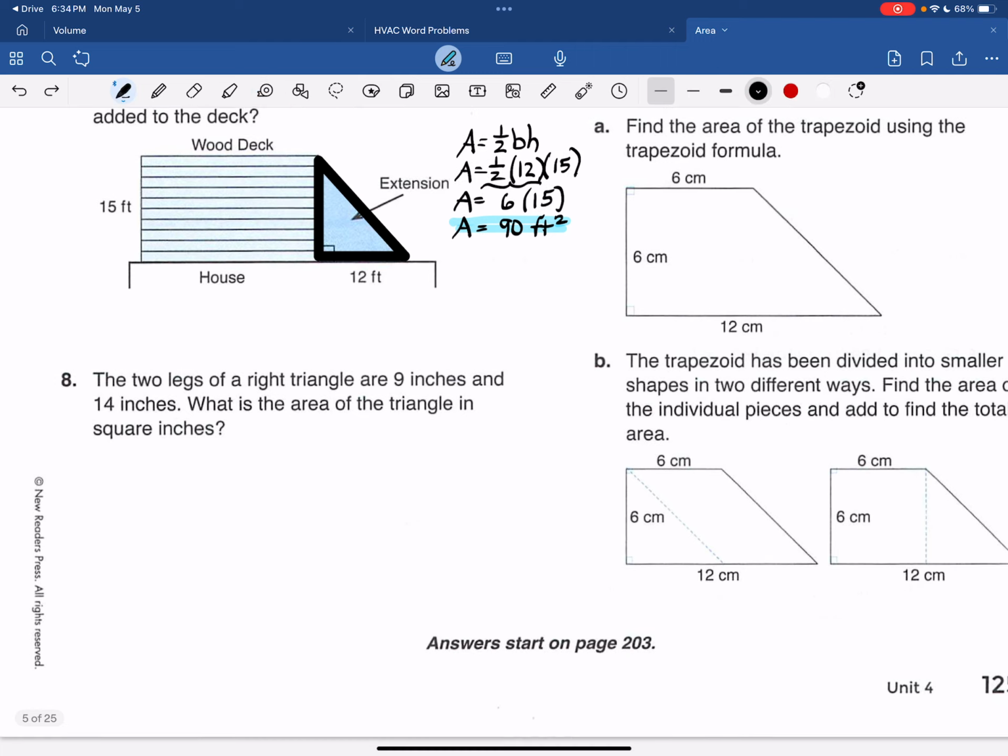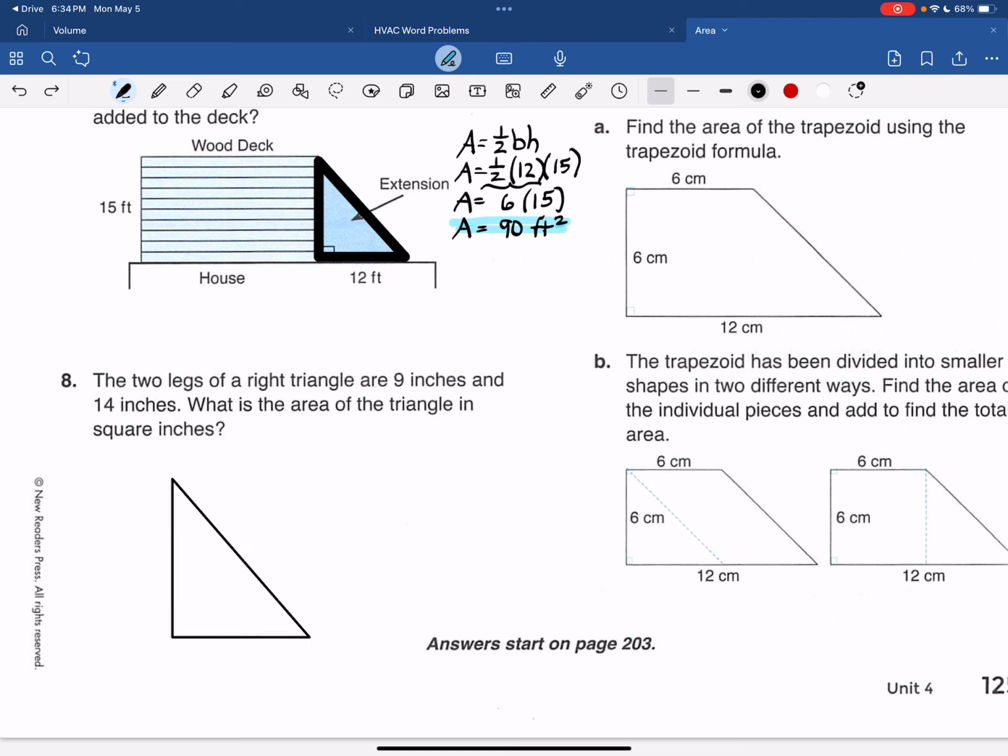All right, number 8. The two legs of a right triangle are 9 inches and 14 inches. So we're dealing with a right triangle. That means it has a 90-degree angle, and the legs are attached to the 90 degrees. So one of them is 9 inches and the other is 14 inches, and they want us to find the area in square inches. If they don't show you a picture, draw one, and you will save yourself a lot of mistakes if you can see what you're looking at.